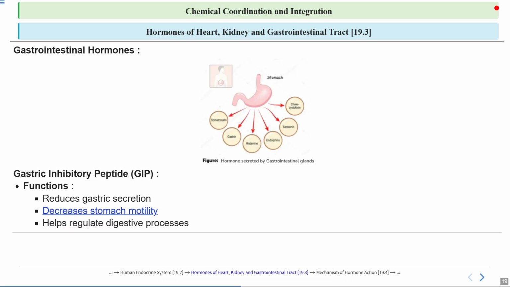It helps in regulating digestive processes. It refers to the role of certain substances like hormones or enzymes in controlling how the digestive system functions.